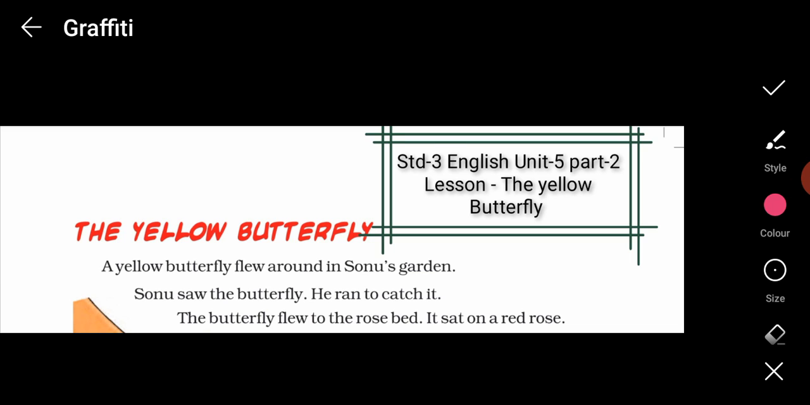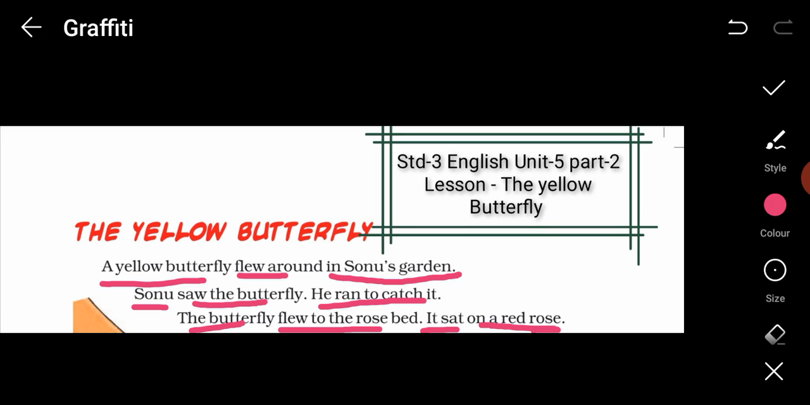The Yellow Butterfly. A yellow butterfly flew around in Sonu's garden. Sonu saw the butterfly. He ran to catch it. The butterfly flew to the rose bed. It sat on a red rose.